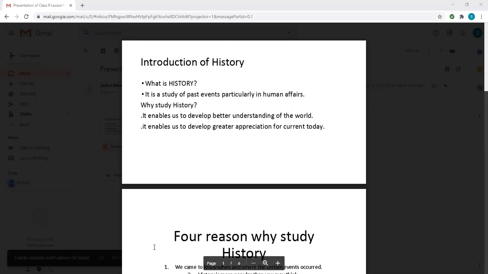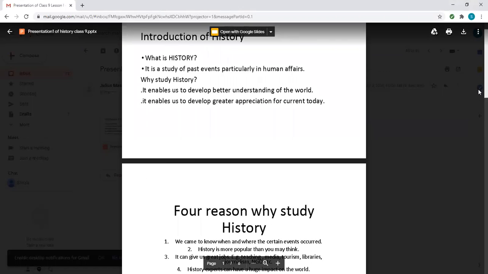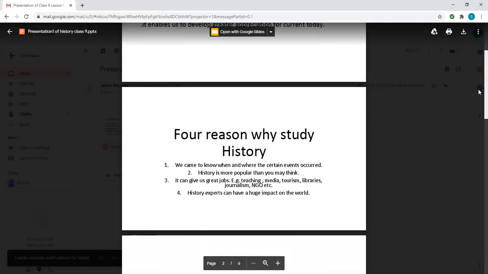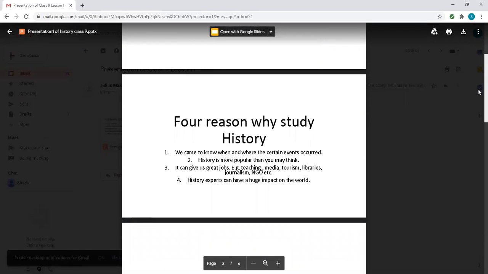Then it enables us to develop greater appreciation for the current day. Okay. Then there are 4 reasons why we study history. We all know we study history.